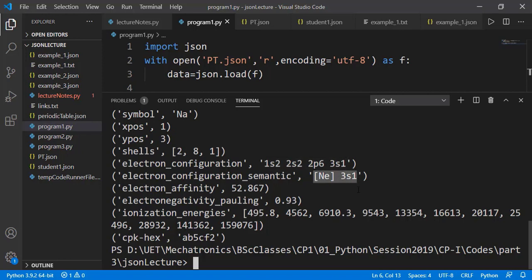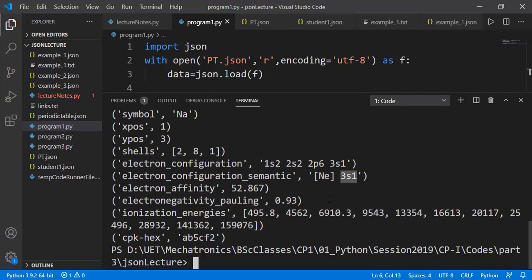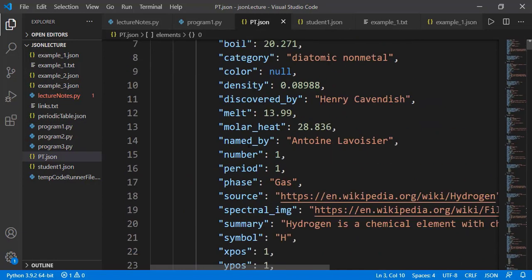This is just a brief representation of the electronic configuration. It indicates that the electronic configuration of sodium is the same as that of neon, and then there is one additional part as subshell s in the third shell having 1 electron. Then there are different ionization energies and a couple of more properties. You can also view these in the JSON file.